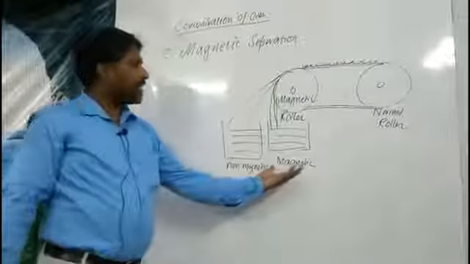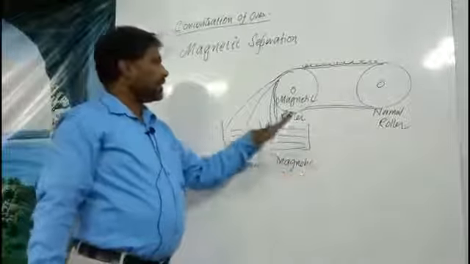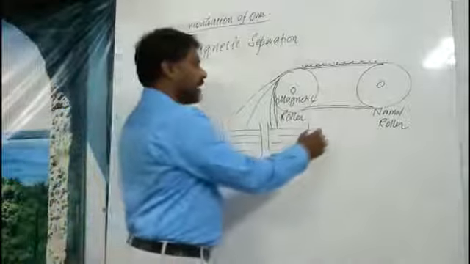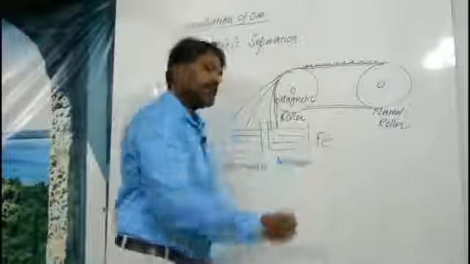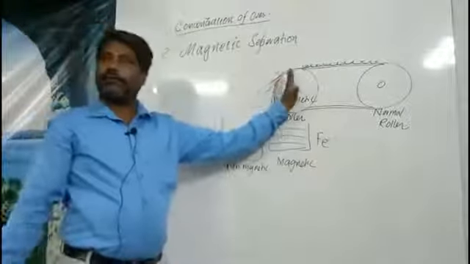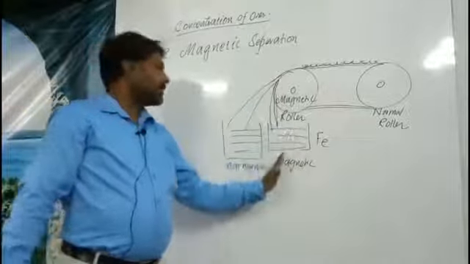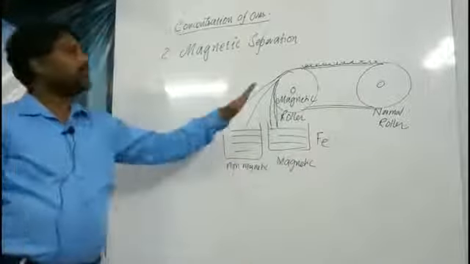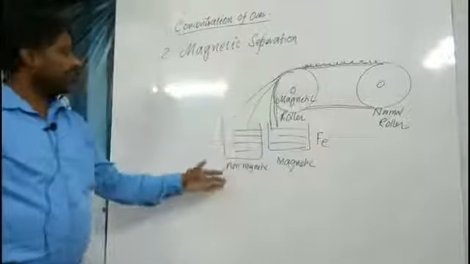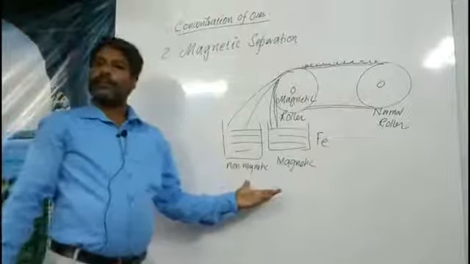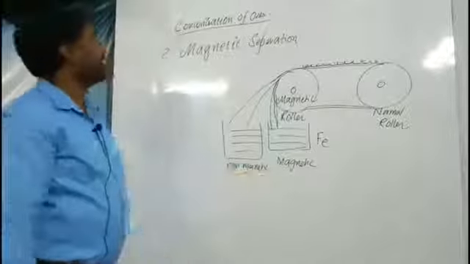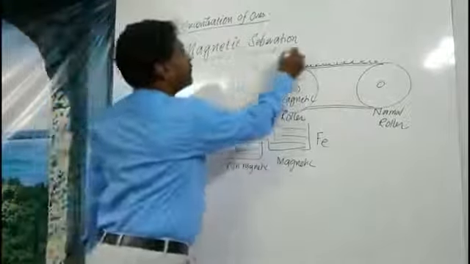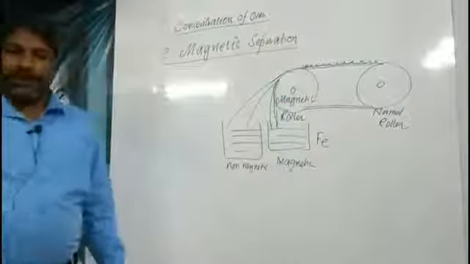So such type of magnetic separation we can use. For example, iron is highly magnetic in nature. So it is automatically attracted by the magnetic roller and is deposited in this magnetic vessel, and the non-magnetic impurities present in the gangue will be thrown away into the non-magnetic vessel here. So by this process also we can separate the magnetic ores and concentrate them to the maximum extent.